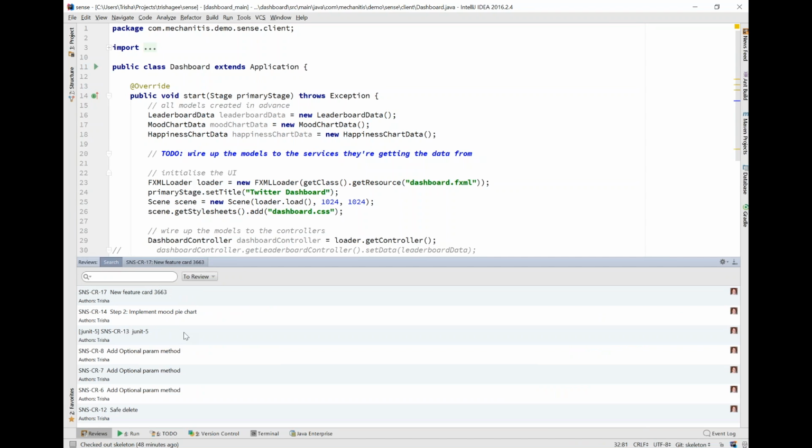Let's first look at this. The reviews window gives us a list of all the reviews that I can look at. In this particular case, I've got all of the code reviews that I should be reviewing selected, but I can obviously look at all of the ones where I've authored them, all reviews altogether, and so on and so forth.